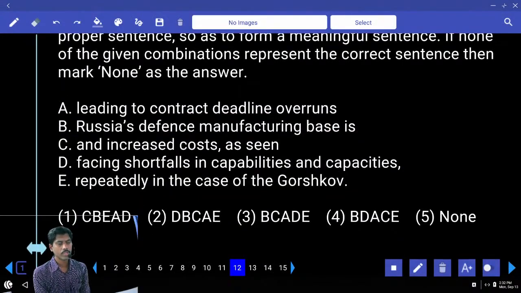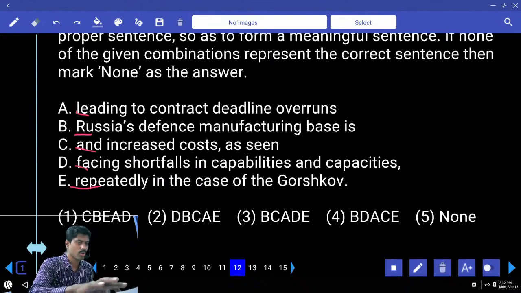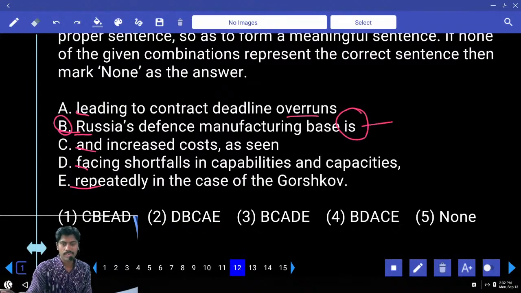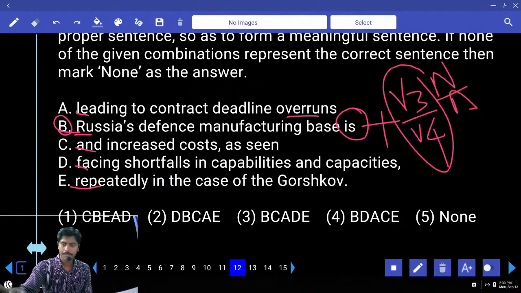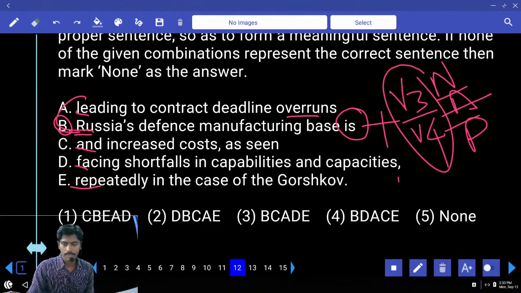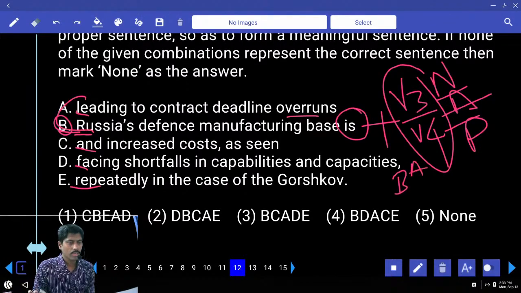Now, rearrangement. Look at the startings first. Starting small letter, capital letter, small letter, small letter, small letter. Capital letter is only B. And look at the endings. Overruns is. Now after is, what do I require? I require V3 or V4, or I can also keep NAP. So Russia's defense manufacturing base is leading, okay, BA okay, and is facing, yes.